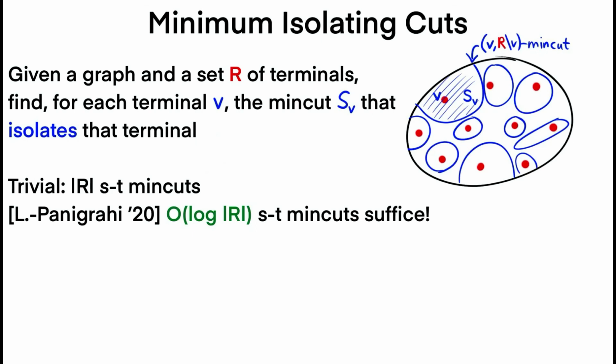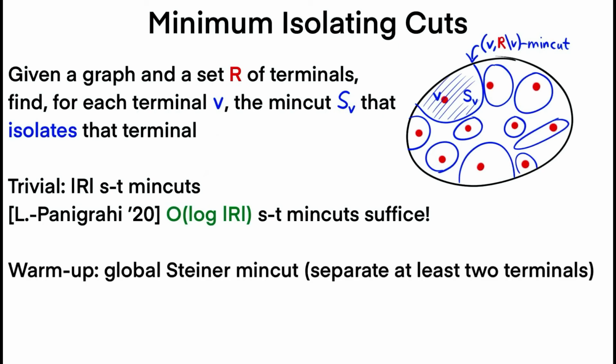This problem can be trivially solved in R many s-t min cuts. That's because we just need to solve the V, R minus V min cut for each V. But surprisingly, we can do much better. In recent work of myself and Gomory-Hu, we showed that actually log R many s-t min cuts suffice. And this was first observed while we were trying to solve the deterministic min-cut problem, which is what this work is about.